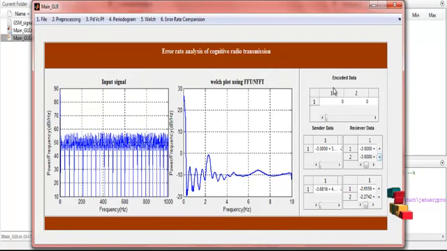So this is our table. These are the encoded data, showing how much encoded data is presented. This is the sender data, showing how much data is transmitted, and these are the receiver data. Finally, we calculate the probability of transmission error and the probability of noise. So this is the overall running procedure for the product.